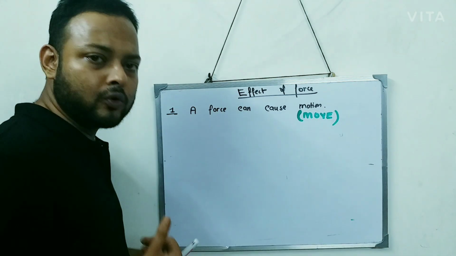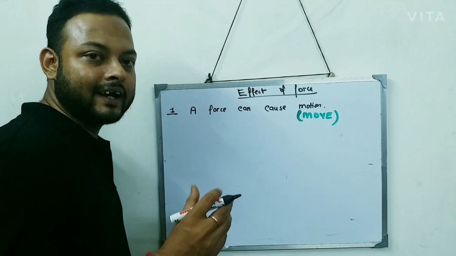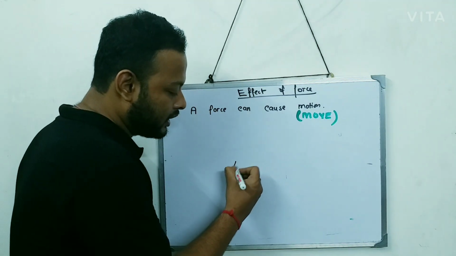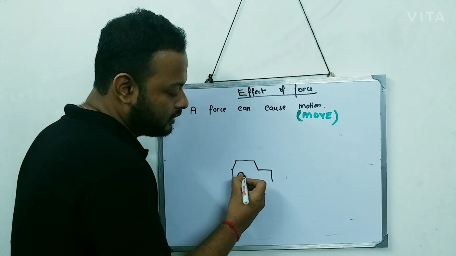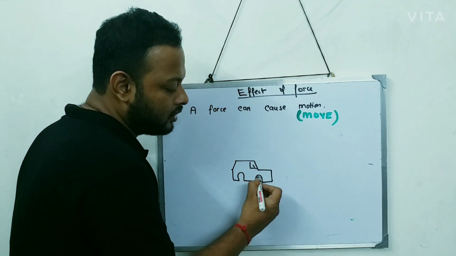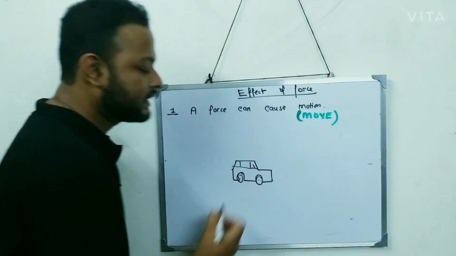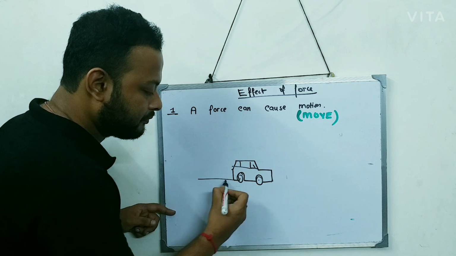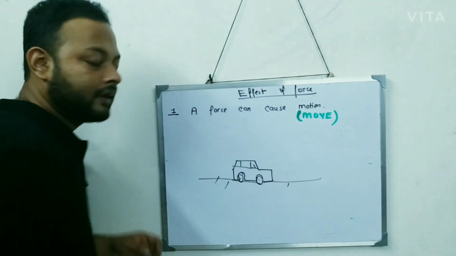Let's try to understand this with the help of an example. Suppose you take a toy car that you recently purchased from a toy shop. Now if this toy car is kept on a floor, what do you think?